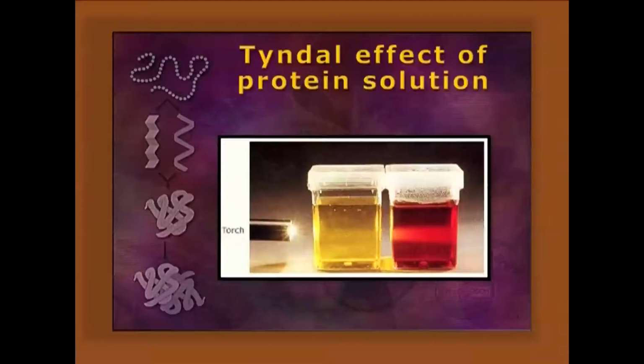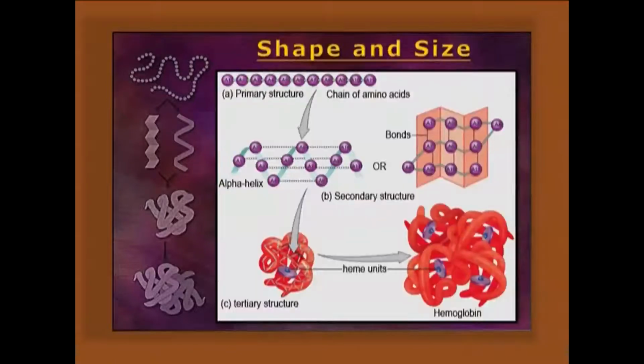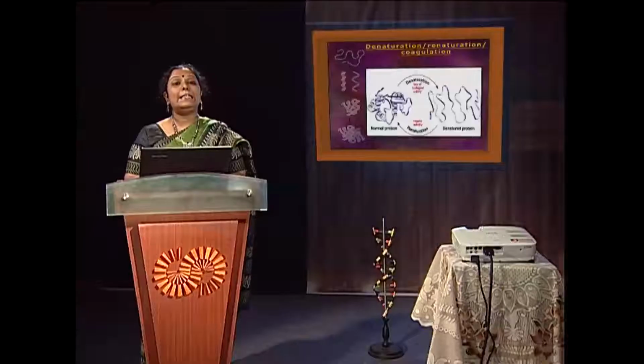Let's talk about the physicochemical properties of the protein. The physical properties: the colloidal nature of the protein imparts the Tyndall effect. Shape and size: the globular proteins are very compact in structure, like hemoglobin, having a 55 angstrom diameter. But the flattened, extended fibrinogen proteins are also present. Fibrillar proteins are there.